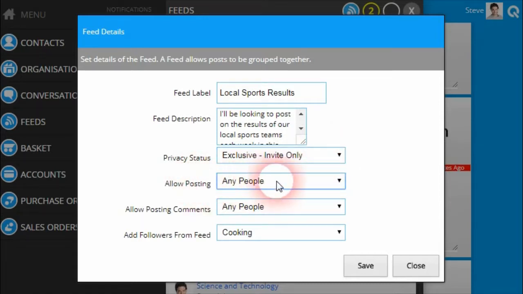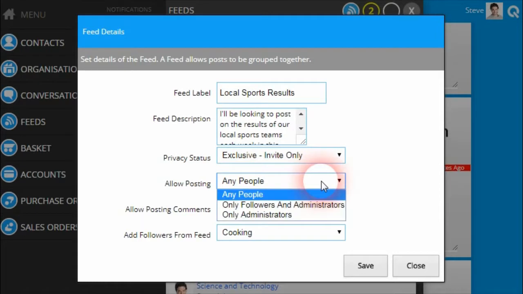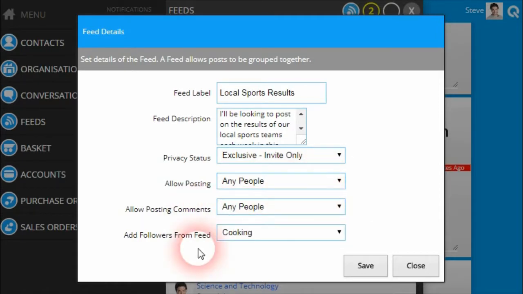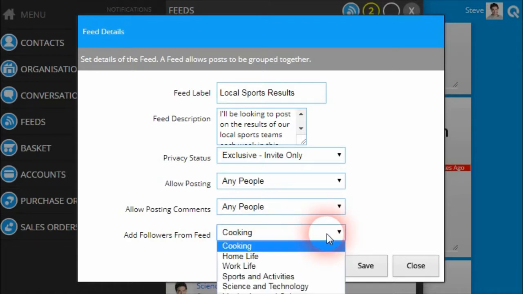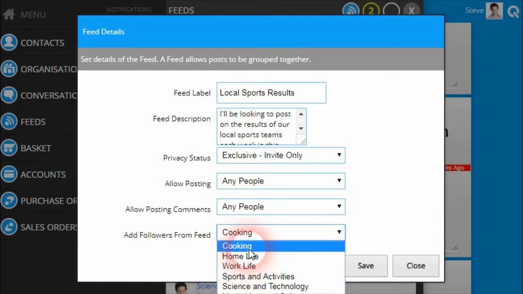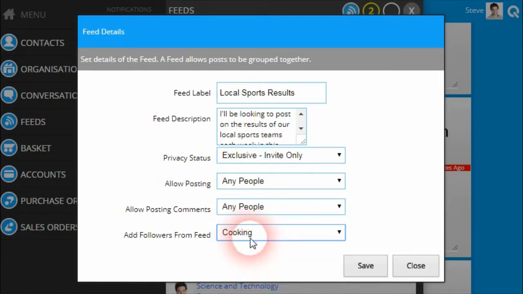The next option controls if you want to allow people to post within your feed, as well as make comments against your feed. The last setting, add followers from feed, allows you to automatically get people who are following one of your other feeds to follow your new feed. So if I've got a number of people who are interested in my cooking feed and are following it already, they can be automatically assigned to my local sports results feed when this feed gets first created.